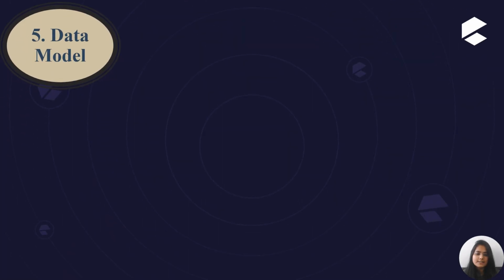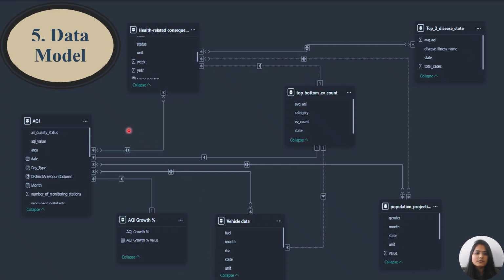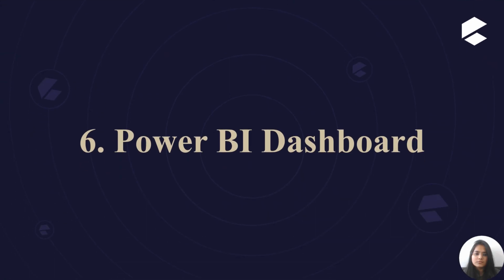Let's discuss the data model. Our data contains a fact table and dimension tables. This is a main table that is connected with the different tables. This is made in Power BI and this data model is used for data analysis. Now we will look into the Power BI dashboard slides and discuss the Power BI dashboard analysis.